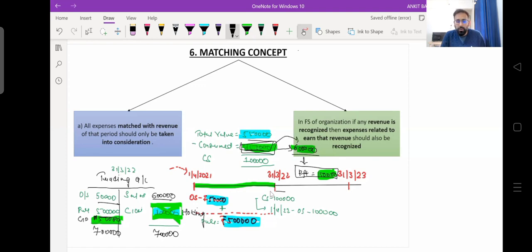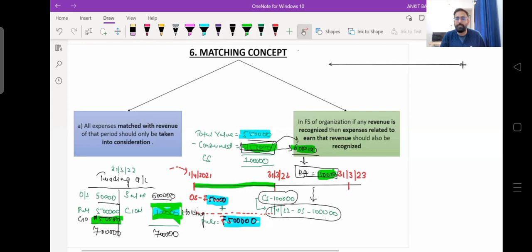Now this closing stock will become the opening stock of the subsequent year, and it will be shown as a cost for that particular year, right? This 1 lakh is closing stock, which is becoming opening stock for the subsequent year, and will be shown as a cost of that particular year, right? Now, when I was discussing the accrual concept, there I gave you an example of Tata Limited, where I was working as an employee, right? I joined my job on 1st April